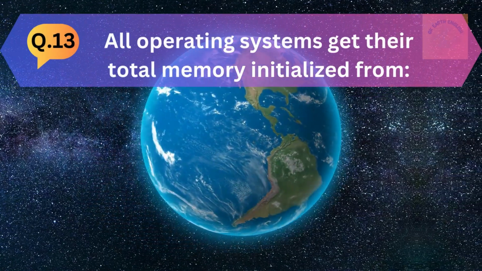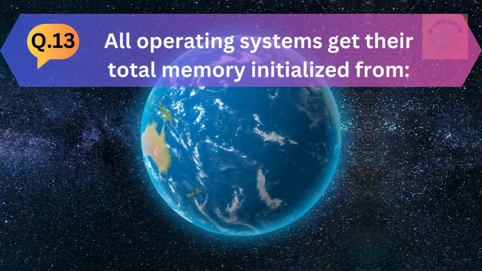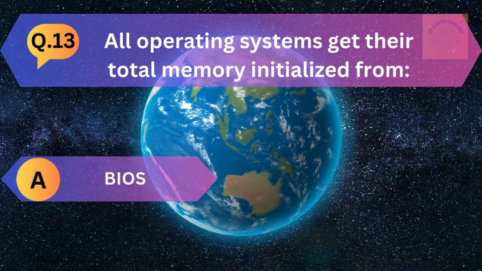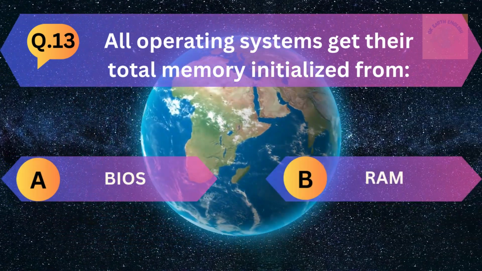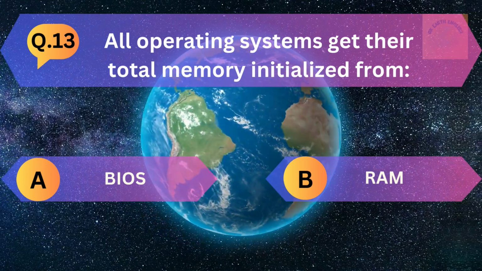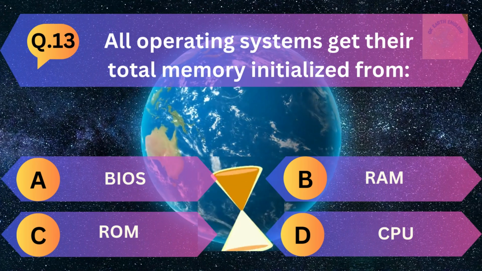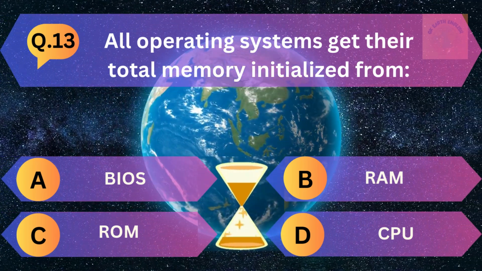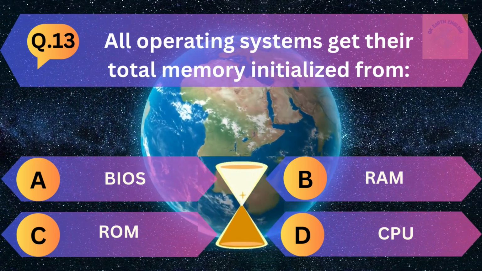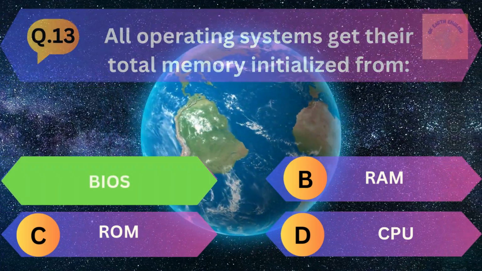Question number 13. All operating systems get their total memory initialized from A. BIOS, B. RAM, C. ROM, and D. CPU. The correct answer is BIOS.